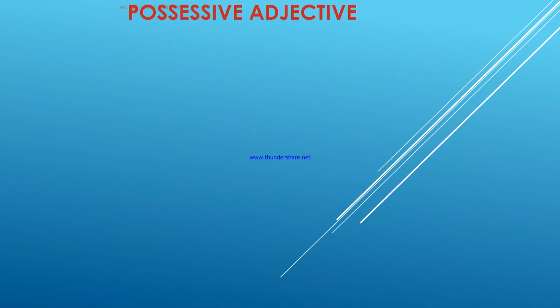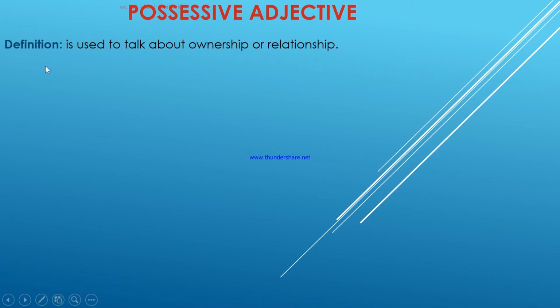The next one is possessive adjectives. It's a very nice lesson, right? The definition is: used to talk about ownership or relationship. Ownership, like whose car is that, whatever. They are my, our, their, his, her. It's very easy. There is a very important issue to mention here: they are always followed by a noun. After a possessive adjective, we always have a noun.